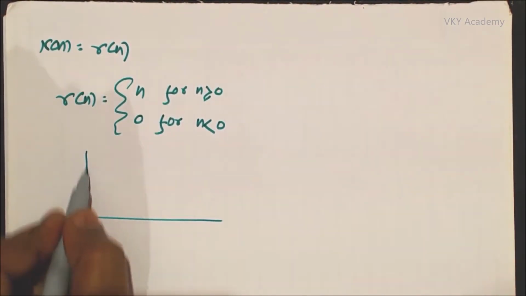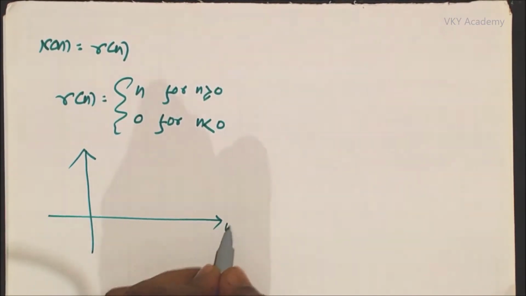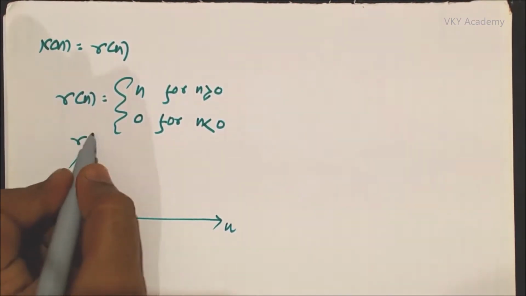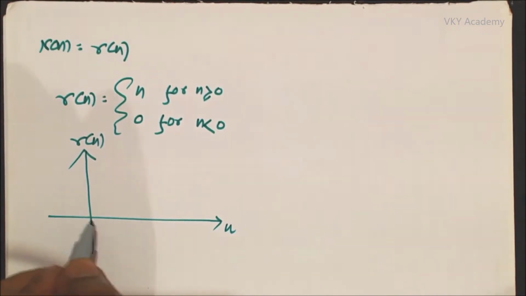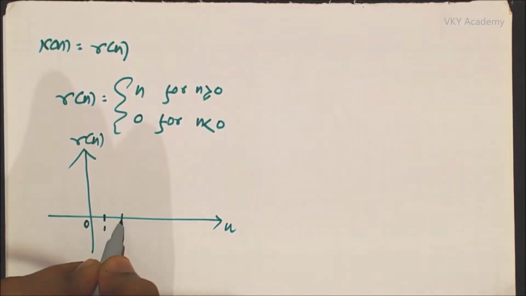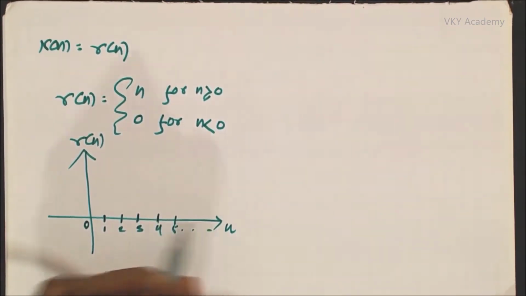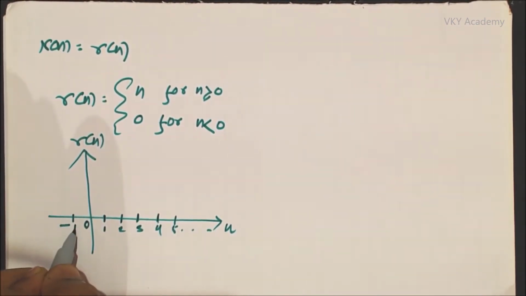Graphically we can plot it as follows. This is my x-axis, which is my time axis, and this is my amplitude axis. These are my discrete levels of time, 0, 1, 2, 3, 4, 5 and so on, and these are my negative times, -1, -2.